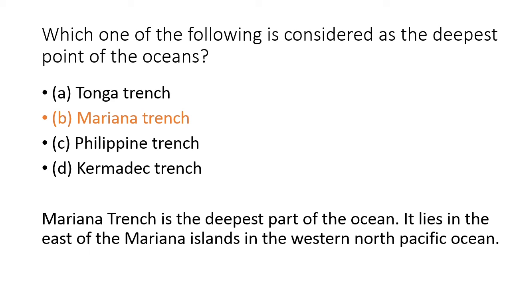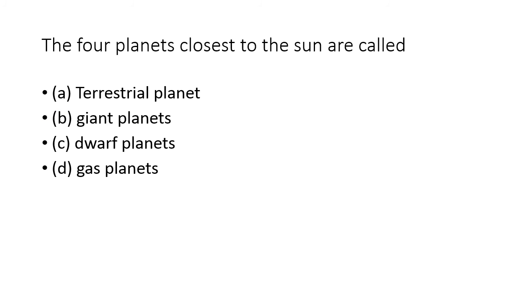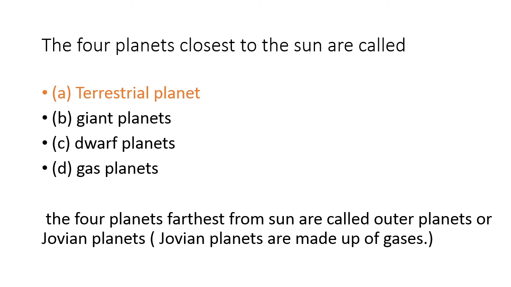North Pacific Ocean. The next question is the four planets closest to Sun are called option A terrestrial planet, option B giant planets, option C dwarf planets, and option D gas planets. The correct answer is option A terrestrial planet. The four planets farthest from Sun are called outer planets or giant planets. Giant planets are made of gases.